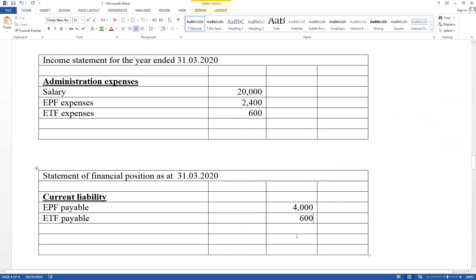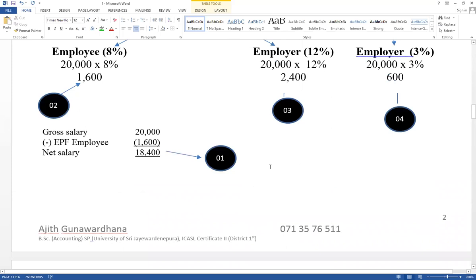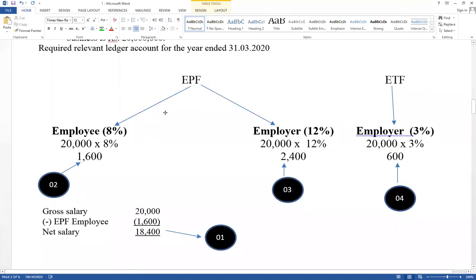All the business organization available employees, we are going to provide information. Therefore, you have to know how to provide information about employee salary. Think about theory, legal requirements. For EPF, both employee and employer give their contribution. And ETF, only employer give their contribution. This is the theory part. Then think how to calculate EPF and ETF. Then think how much paid in cash as a salary to the employees.